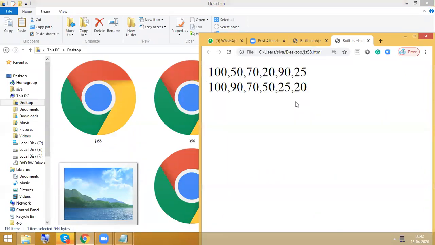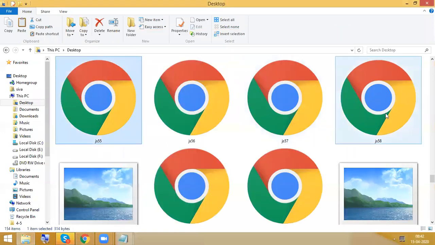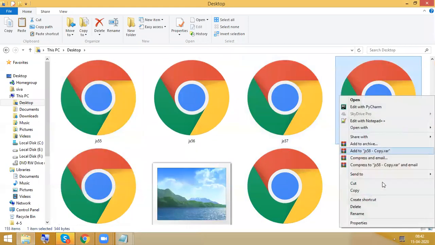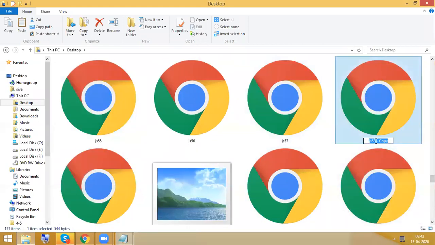Especially for numbers. Okay, so next we are going to have the date object. And we don't have associative arrays or multi-dimensional arrays in JavaScript. Don't compare JavaScript with any other languages.